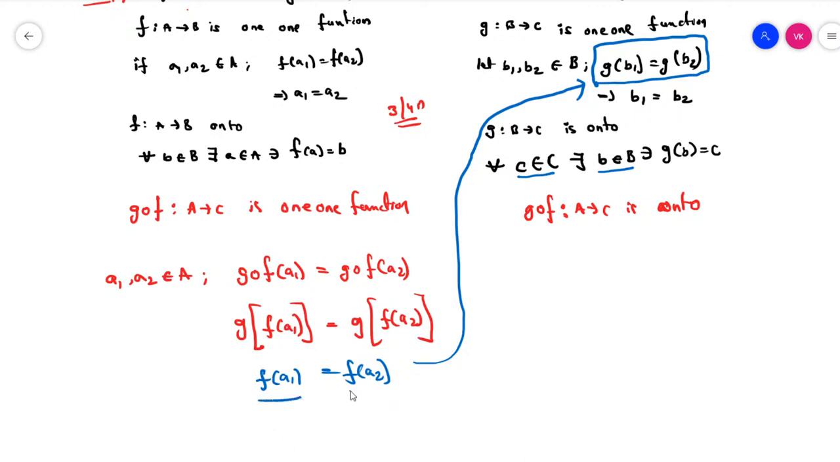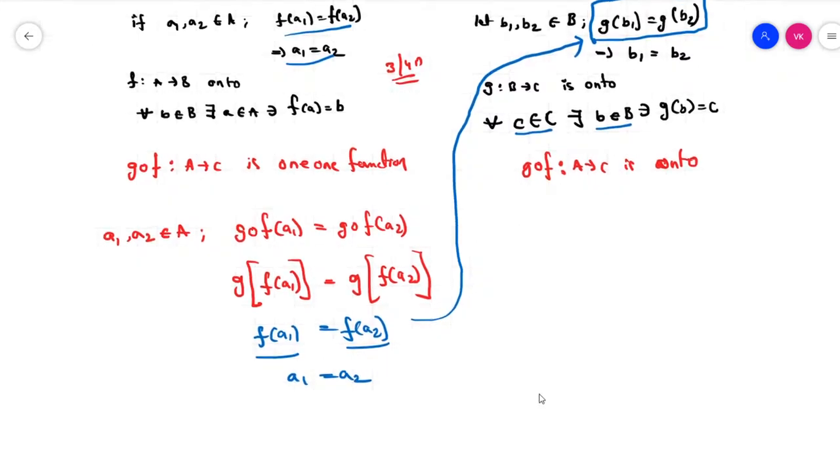Then we know that F of A1 is equal to F of A2, by the definition of the 1-1 function F. Then we can write A1 is equal to A2. Therefore, G circle F mapping A to C is a 1-1 function. Let's take this as 1.